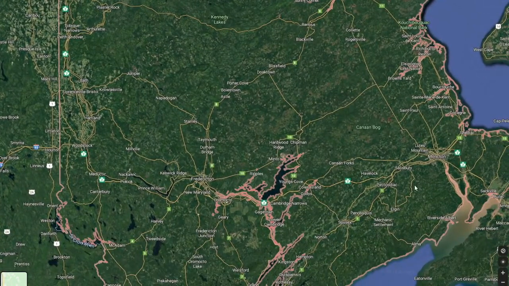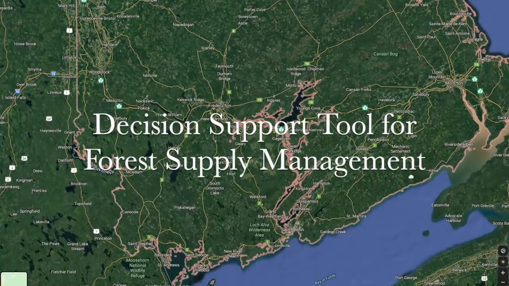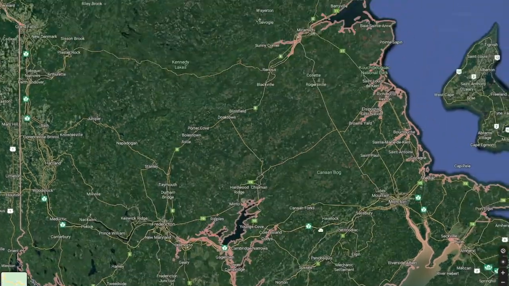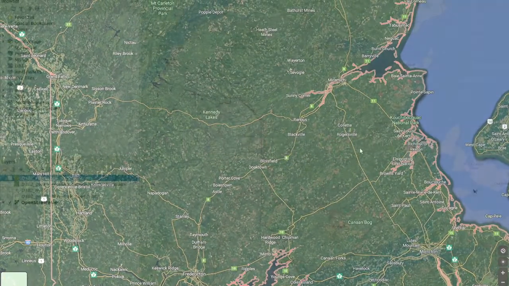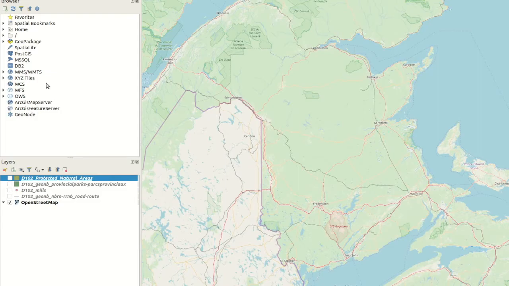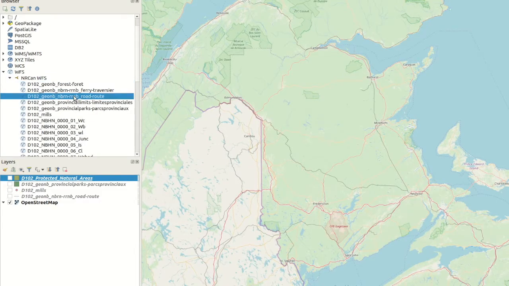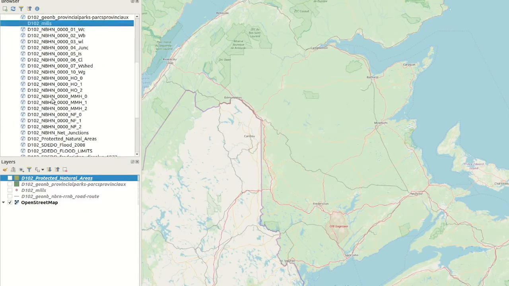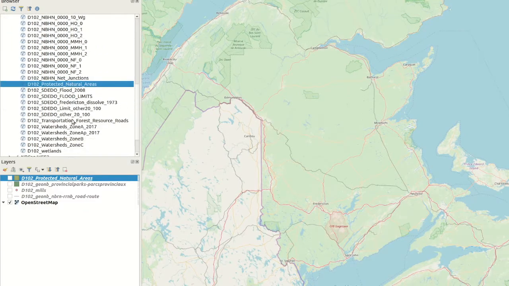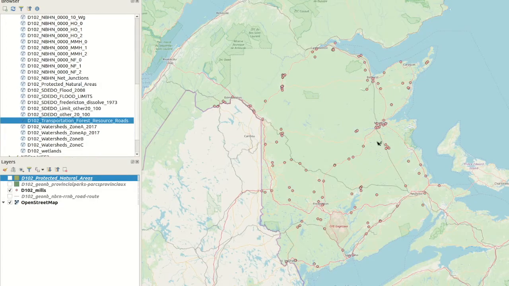The component we are demonstrating is a decision support model for forest supply management for the province of New Brunswick using machine learning techniques. NRCan provided access to more than 30 datasets about the New Brunswick province. It includes forest data, roads, mills, protected areas, and transportation forest roads. It also includes historical datasets on evolving prices for wood and fuel.